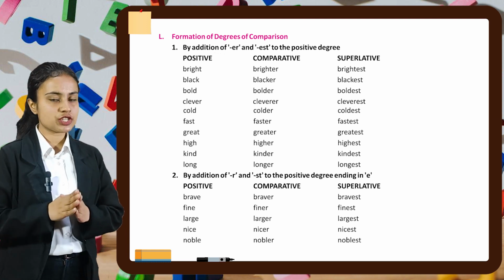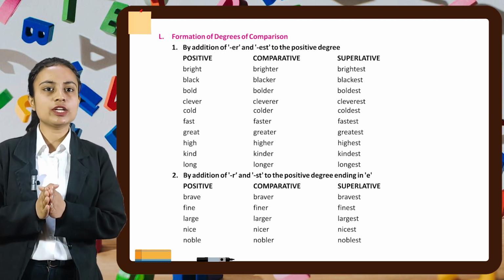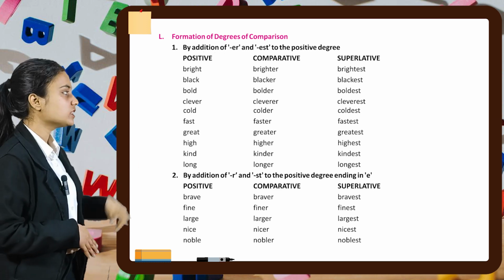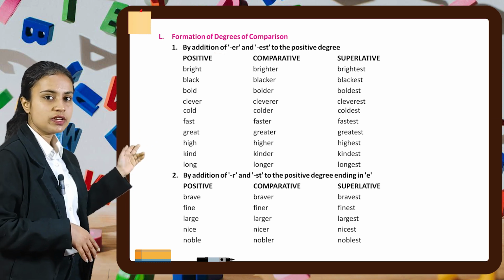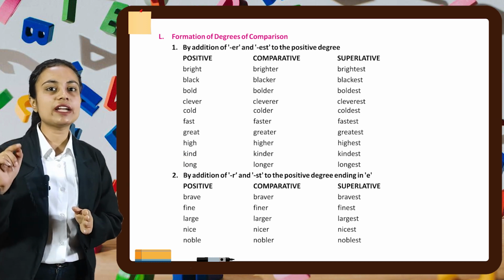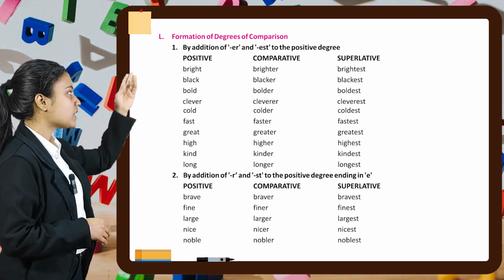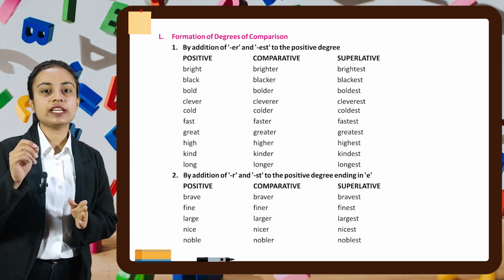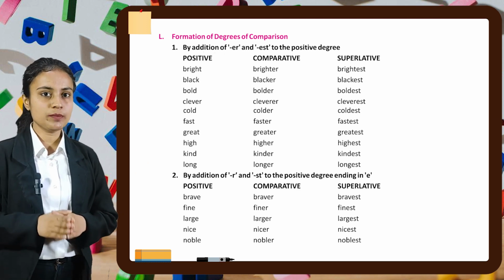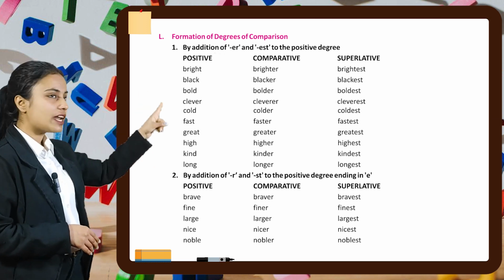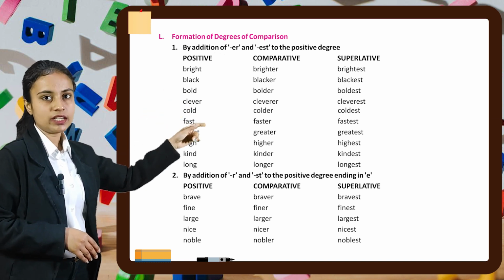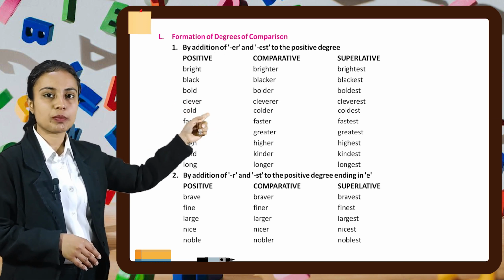So let's see the formation of degrees of comparison. First, we can do that by adding ER or EST to the positive degree. So here 3 columns are given. First is positive, second one is for comparative, and third one is for superlative. When we add ER at the end of the word, we get a comparative adjective. And when we add EST at the end of the word, we get superlative adjective. So let's read them one by one. First word is bright. If we add er at the end, we get brighter, which is a comparative adjective. And when we add est at the end, it will become brightest. It will be superlative adjective.